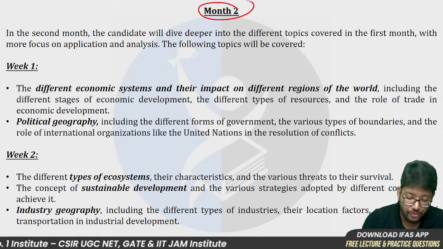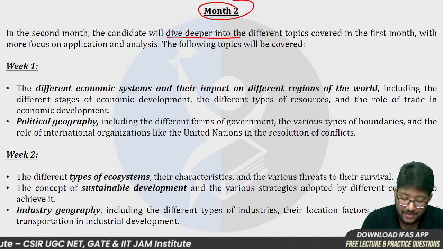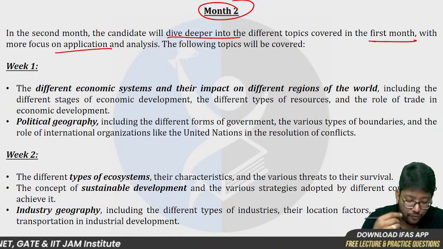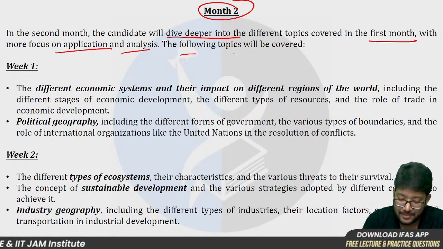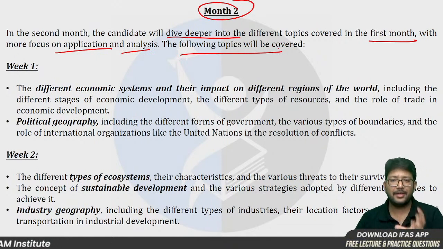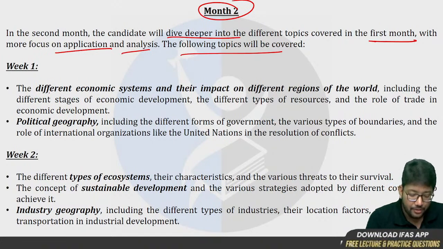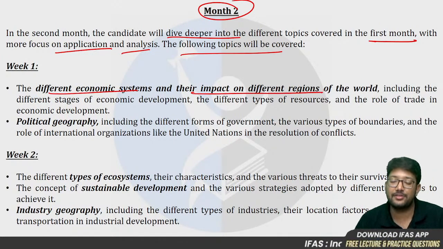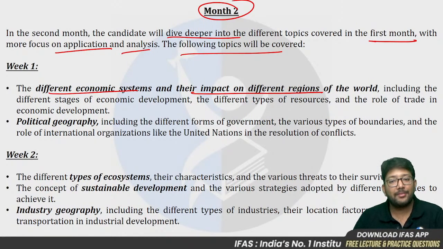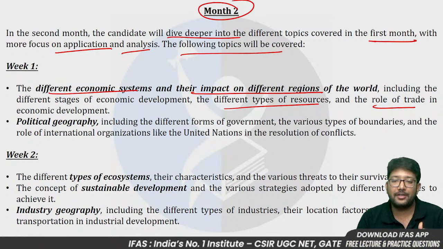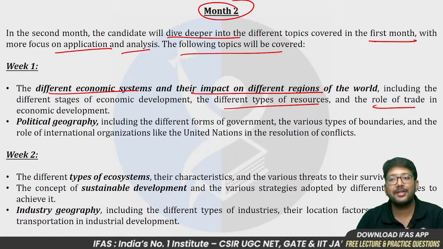In month 2, what we are going to do is dive deeper into the different topics covered in the first month. Okay, more focus on application and analysis. The following topics will be covered. I will give a slight view of how we are going to proceed. So, different economic systems and their impact on different regions of the world, including the different stages of economic development, the types of resources, and the role of trade in economic development. So this will cover economic geography.